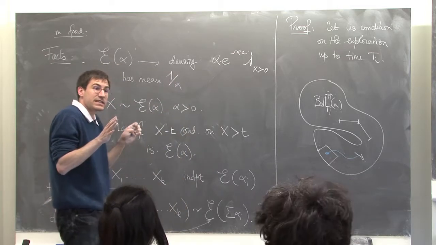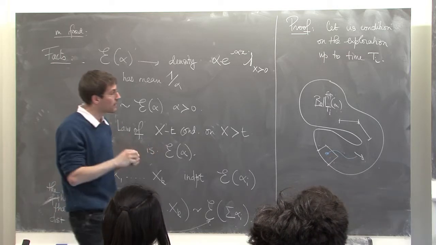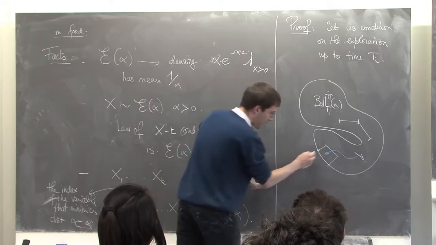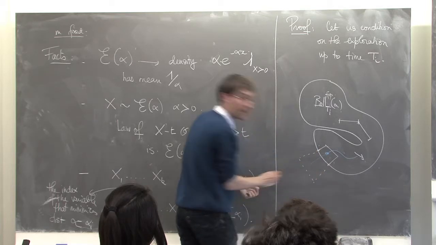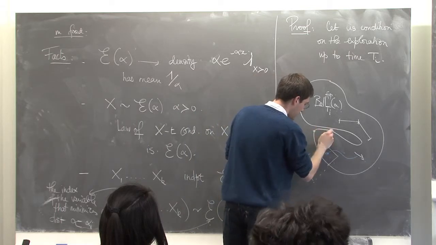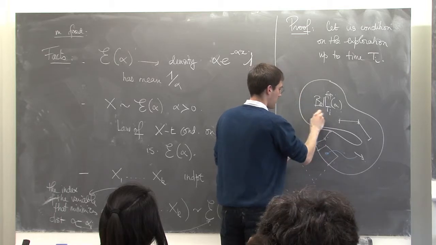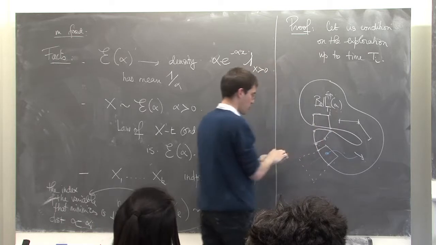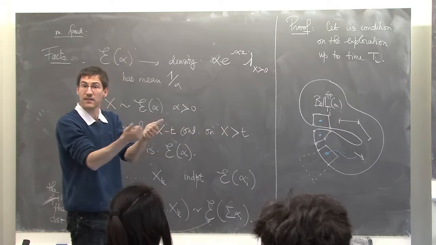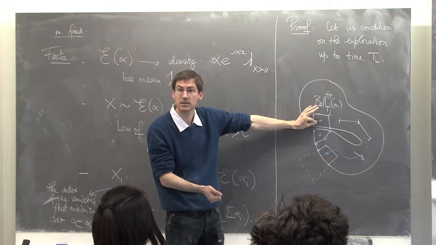There are edges on the boundary of this explored map, and they are of two types. You've got edges which link faces to a new face in the map, but you also have edges which connect two faces which are adjacent to the boundary, meaning that if you were to peel this edge, you would identify these two edges.